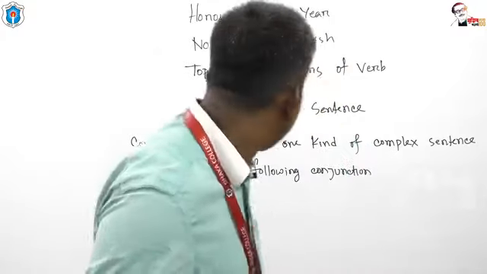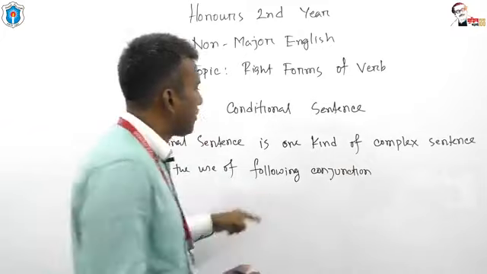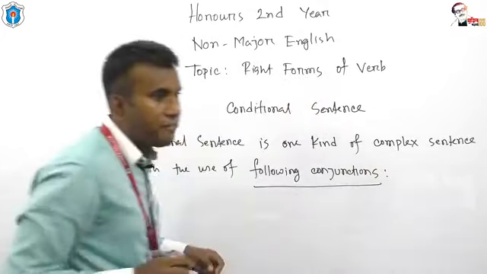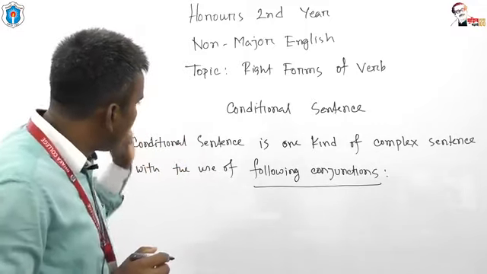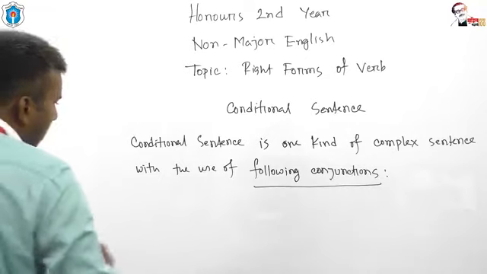So dear students, conditional sentence is one kind of complex sentence with the help of following conjunctions. This is really important. Conditional sentence must require some conjunctions, and the conjunctions are